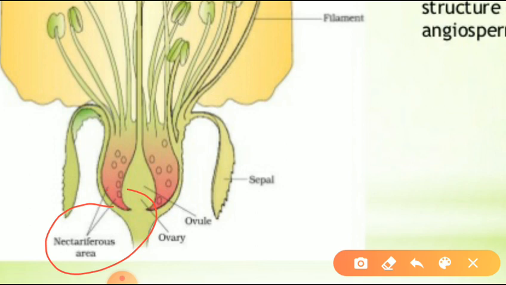It attracts insects and finally leads to pollination. So these are some parts of the flower. There are two types, essential and non-essential parts. The essential parts of the flower are the androecium and gynoecium. Non-essential parts are petals and sepals.